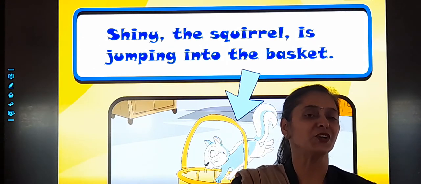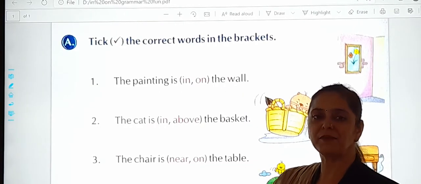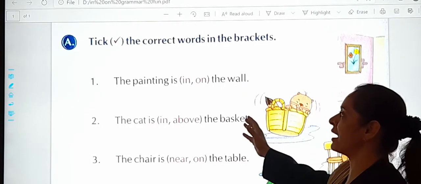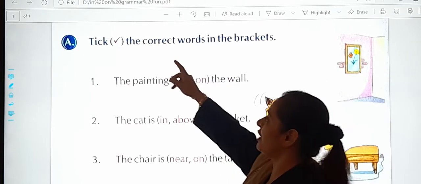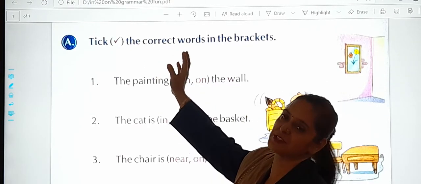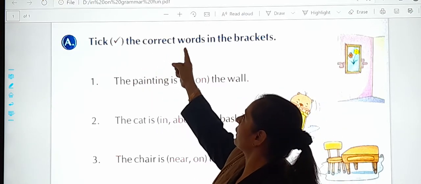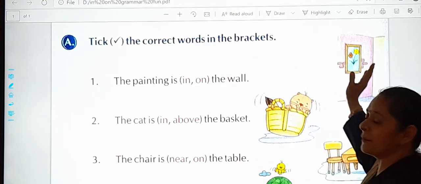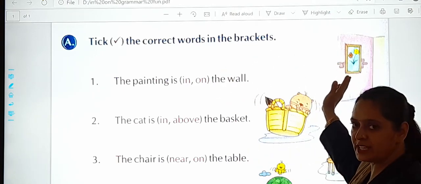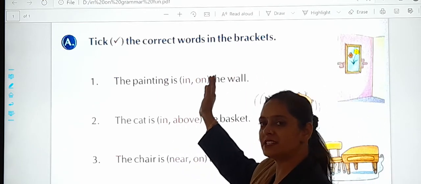Now students, your time, that means the worksheet part. So are my students ready for the worksheet part? Are you ready with your notebook and book? Okay. Now it's the simplest exercise, students. It will not even take you 5 minutes. Take the correct words in the brackets. You have to see the image and then read the sentence and then tick out.